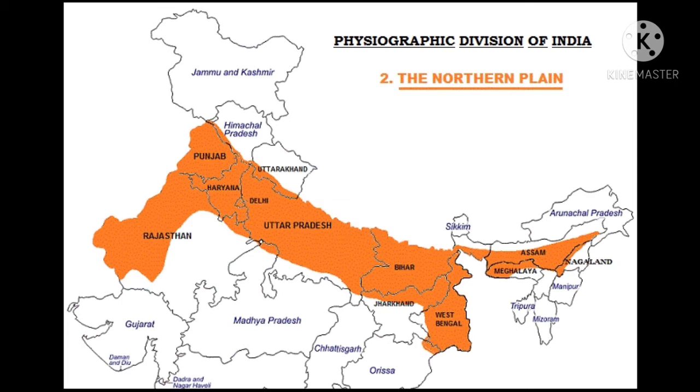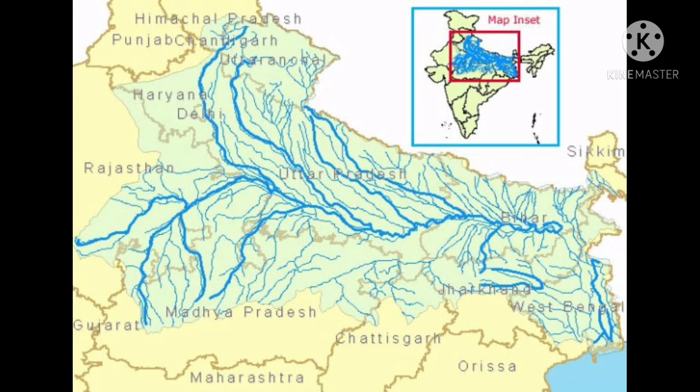The Great Northern Plains extend from Punjab to Assam. They are made of fine silt brought down by the rivers of the Himalayas in the north and the plateaus in the south. Plains are the low-lying flat areas. These plains are formed by the rivers Ganga, Brahmaputra and Yamuna.